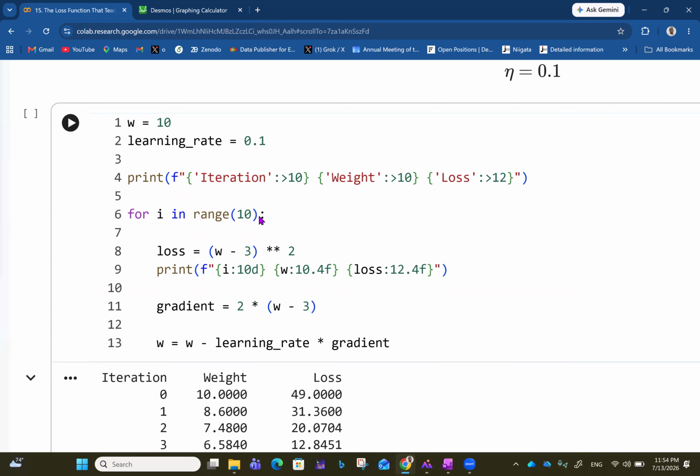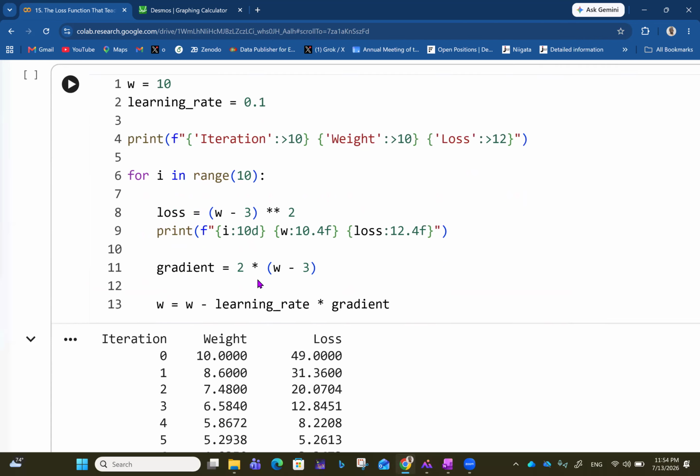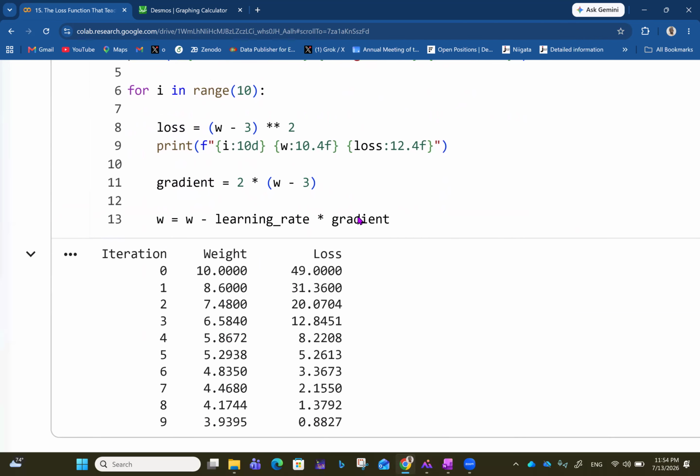So for i in range 10, so for different values of i, we have loss is (w minus 3) raised to power 2, and then we print i, weight and loss. In range 10, that means from 0 to 9. And then the gradient is 2 times (w minus 3). And we know ultimately that w is w minus learning rate times gradient.